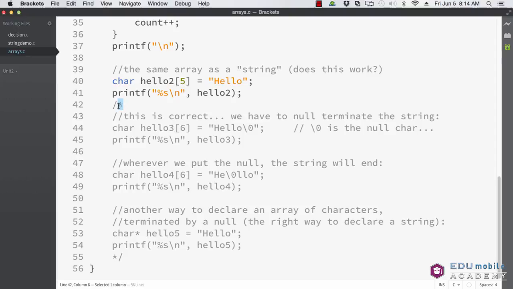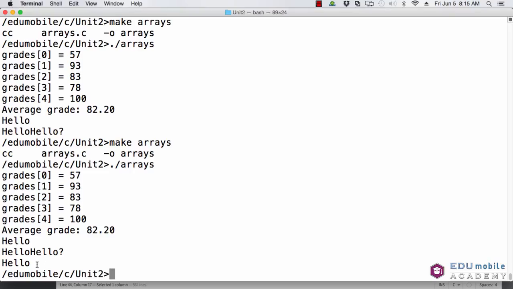So I'm going to show you the answer. In C, a string is an array of characters terminated by what's called a null character. This \0 is the null character. So here I've allocated 6 spots for my characters. Char hello[6] is hello backslash 0. The backslash 0 is a single character. So now if we print out that as a string, it is indeed a string. So let's see what happens. And there we are. We have hello.